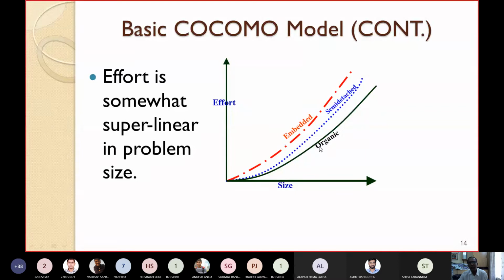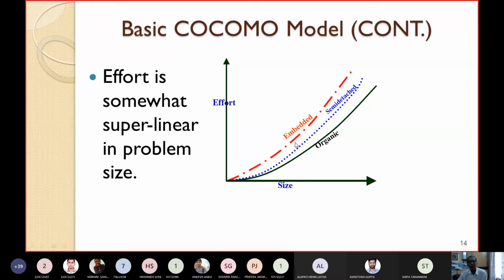The black one is for organic, blue for semi-detached and red for embedded. You can mark that the effort is somewhat superlinear in problem size. This type of curve is known as superlinear. I will explain another term, sublinear, in the next graph. So the effort follows a superlinear curve.